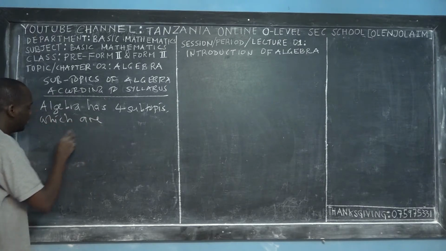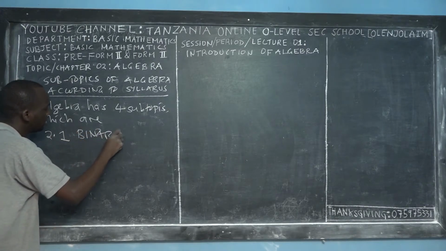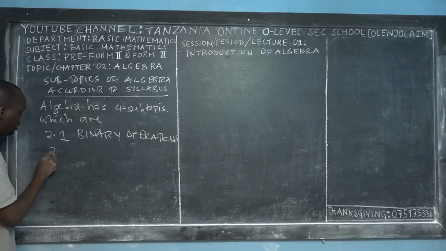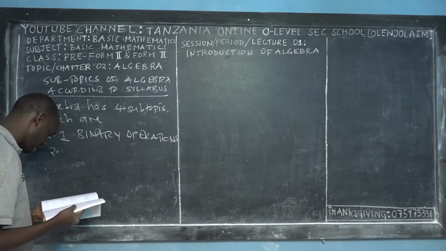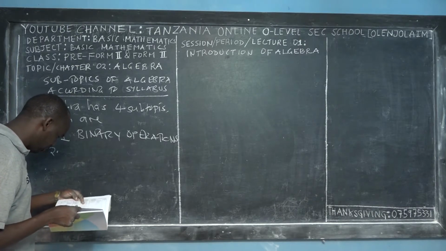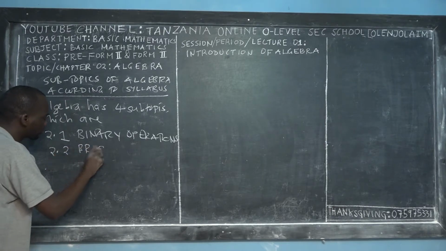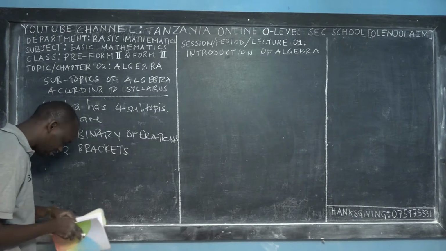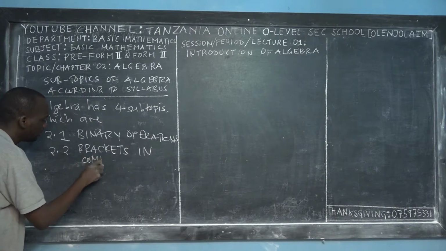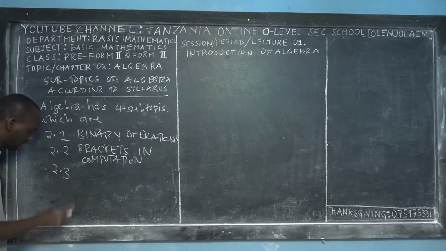The first one is labeled as 2.1. It is called binary operations. The second one, 2.2, I'll mention all the subtopics, but I won't mention all the specific objectives. The second one is called brackets in computation. So 2.2, the second subtopic, is brackets in computation.